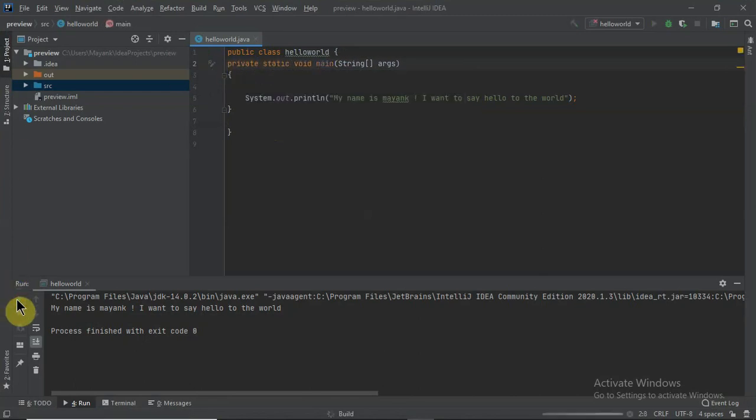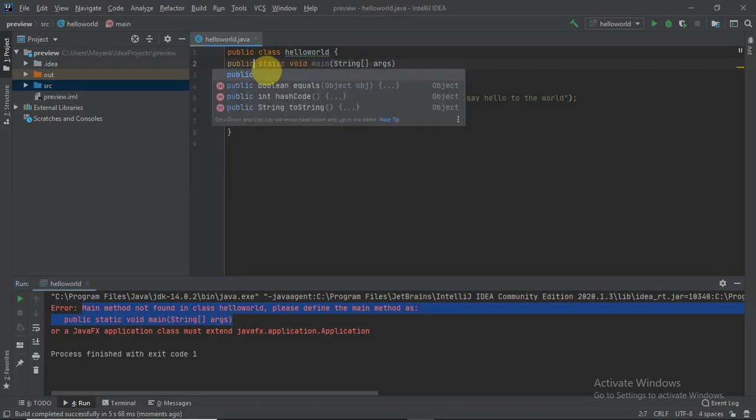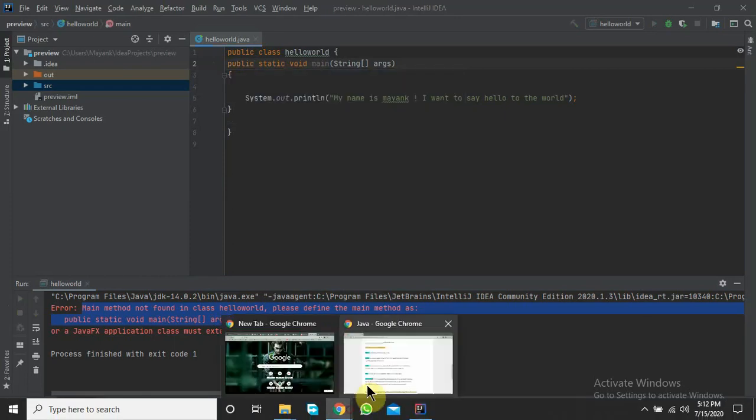We probably get an error, or we should get an error. There we go. An error message is displayed: main method not found in class HelloWorld. Please define the main method as public static void main. So it can't take private static void main, because it needs to access the main method. So public static void main is a general method.